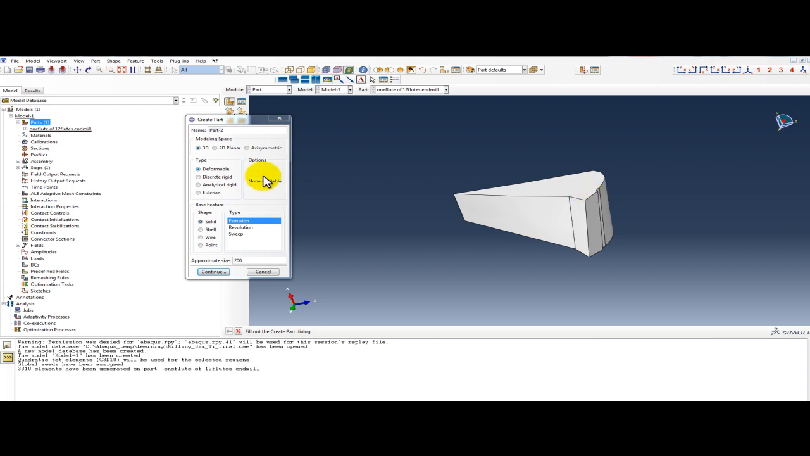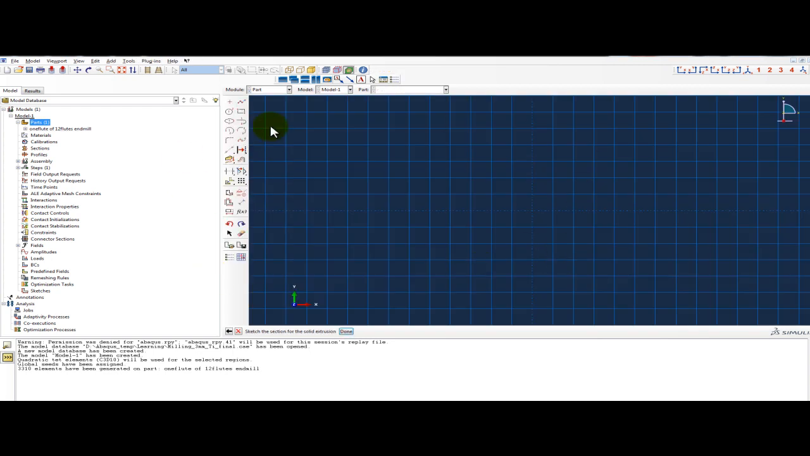Now we will make a workpiece. Change the name of the part. It is workpiece. It will be a 3D part. So click on 3D as a modeling space. Deformable, solid extrusion. This is the approximate size. Because our tool size is 12 millimeter, so we can put an approximate size of 20 millimeter. Continue. This is the grid. Here we will make the workpiece.